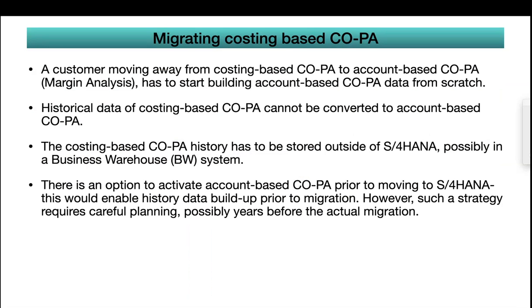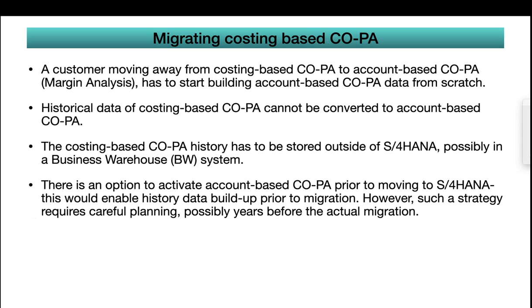So if the business decides which COPA they want to use, costing based or account based, and they are implementing S4HANA, what will happen if they don't want costing based? If they want to implement only account based COPA, how will they execute the reports they used to execute in costing based? I'll just read so that you can understand. A customer moving away from costing based COPA to account based COPA margin analysis has to start building account based COPA data from scratch.